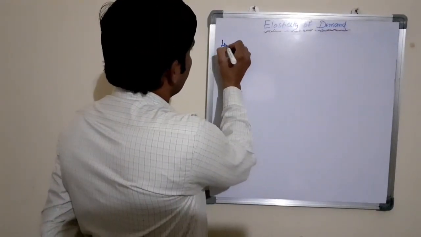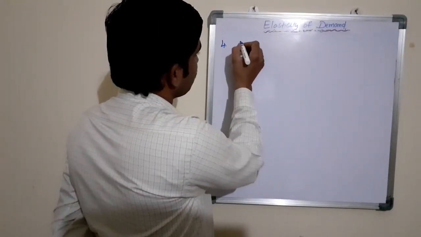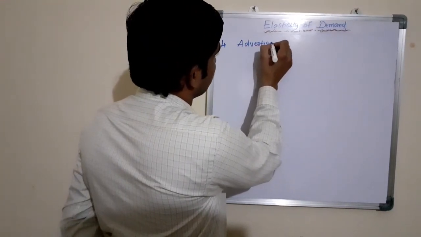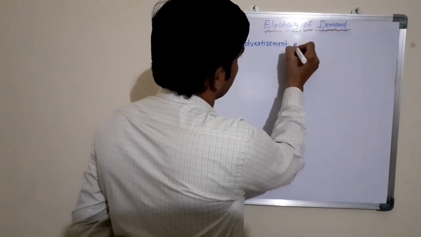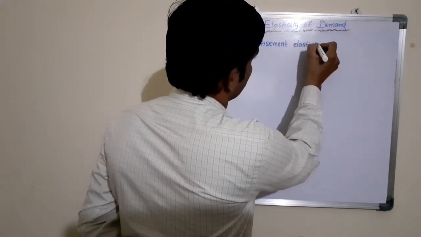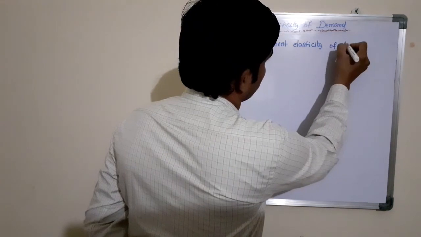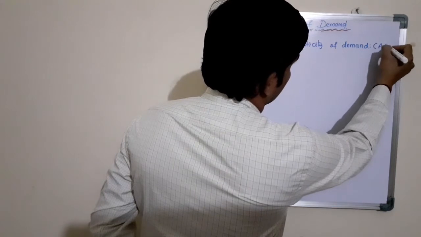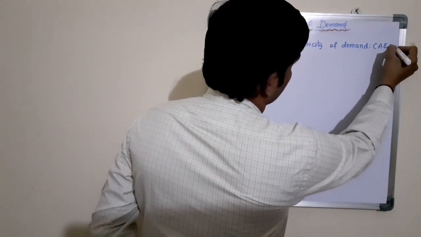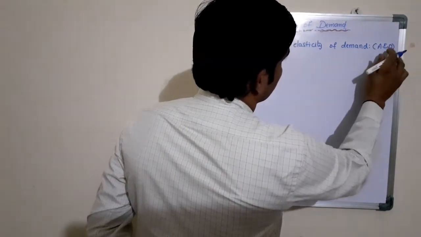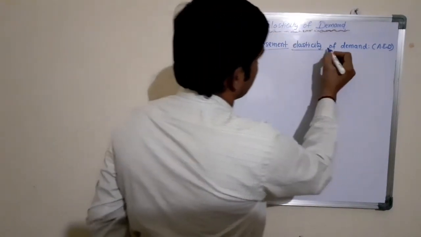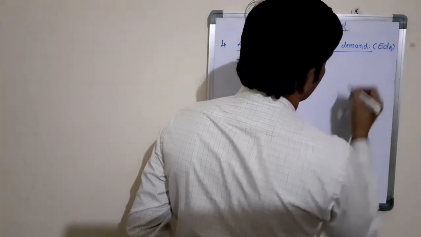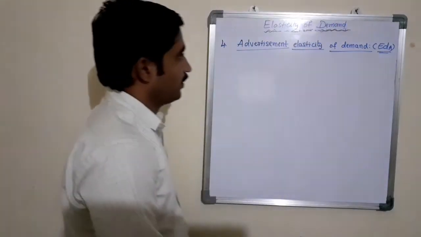The fourth type of elasticity of demand is advertisement elasticity of demand. Mathematically, it is expressed as EDA, advertisement elasticity of demand.